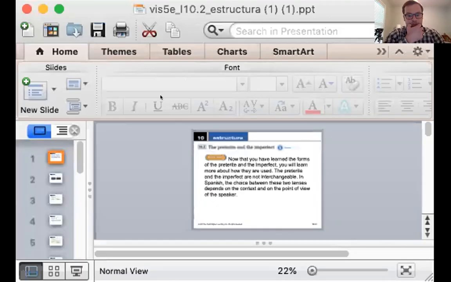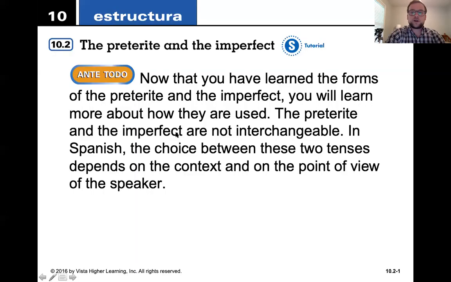So let's get right to it. Okay, so we just talked about the imperfect. Now we're going to talk about the imperfect and the preterite, when to use them when you're working with them together. Okay, so let's look at some differences here.